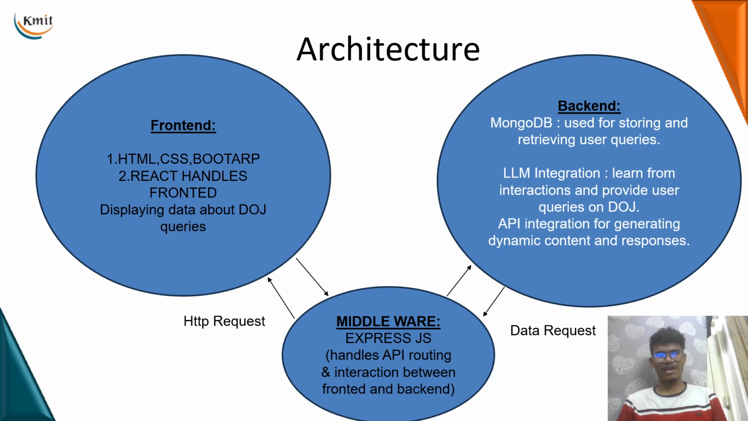The middleware that we are going to use is Express.js, which handles API routing and interaction between front end and back end, where the query from the front end is taken and passes through middleware and is given to the model, where the model identifies the similar chunks according to the query and generates the output and passes it to the middleware, and it will be displayed in the front end.